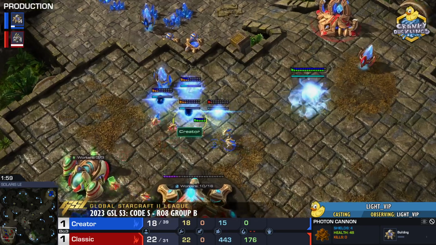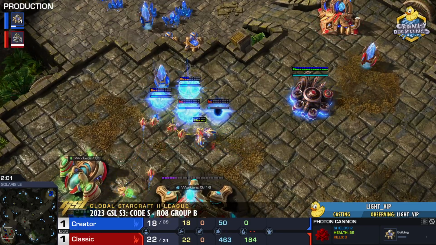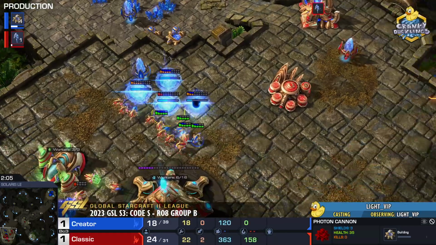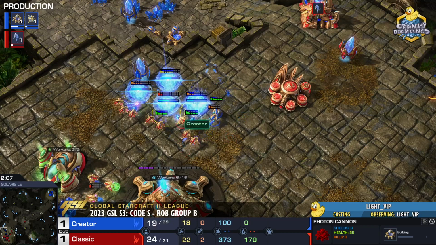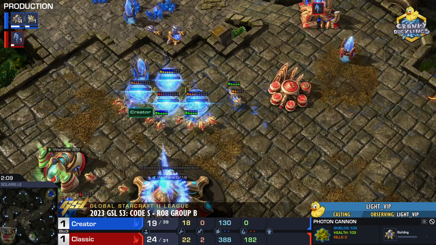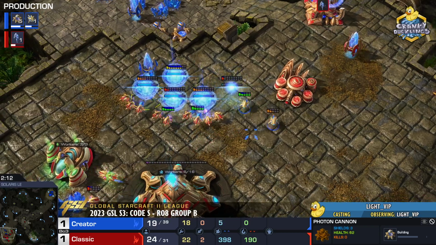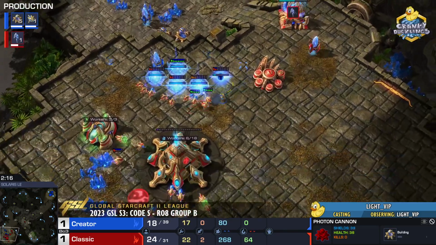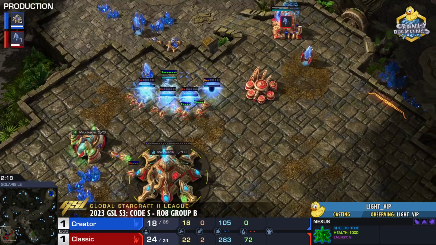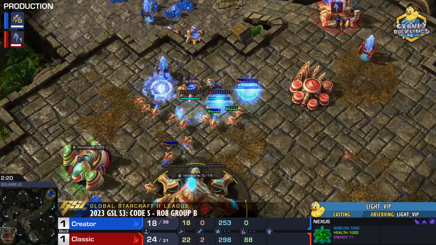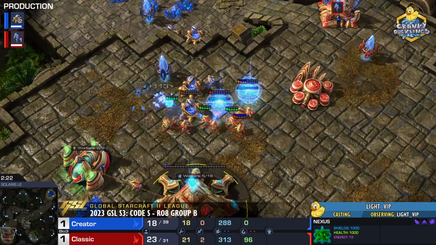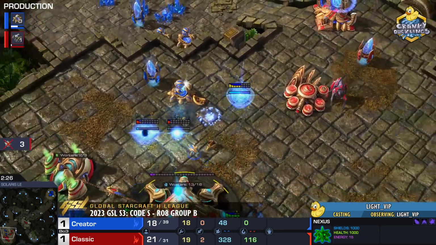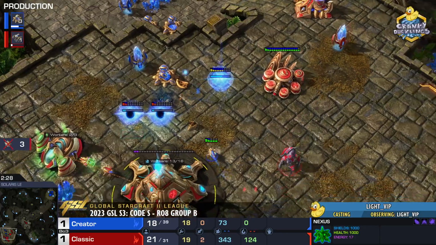This third cannon is a little bit too far forward. Classic with a proxy pylon out on the map. Looks like one gateway is going to be canceled. Sorry, one cannon is going to be canceled, but the other should be able to finish. Oh my god, there are just so many of them. Just a straight up cannon rush into the main. We're within range of the Nexus as well. There we go. We have one cancel. Oh, that's going to be a kill, not a cancel, and that's another kill as well. Oh, some rough losses there for Creator.